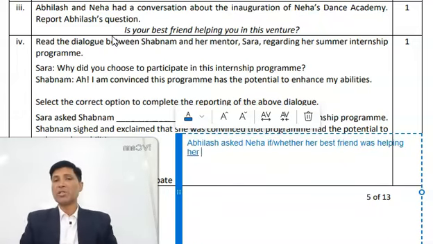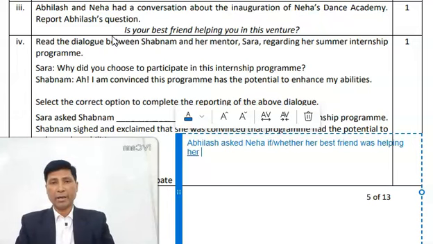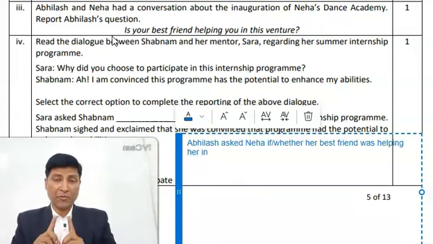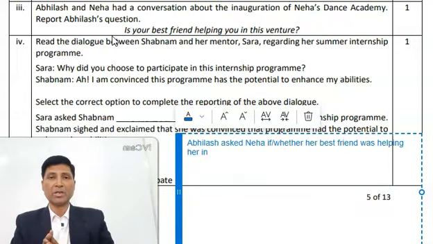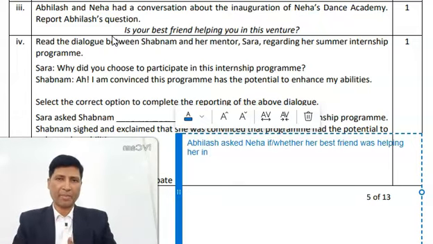Here you will change according to Neha, helping her in, and then the fifth part that needs to be changed into indirect speech is some adjectives or adverbs like this, today, this week, here, now. These are usually adjectives or adverbs that denote time or a space.